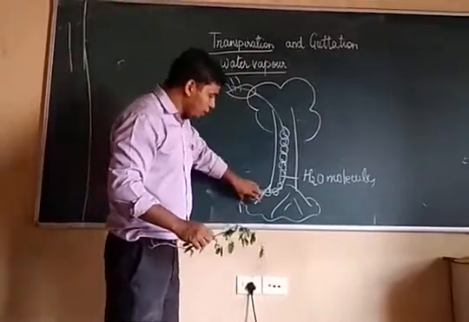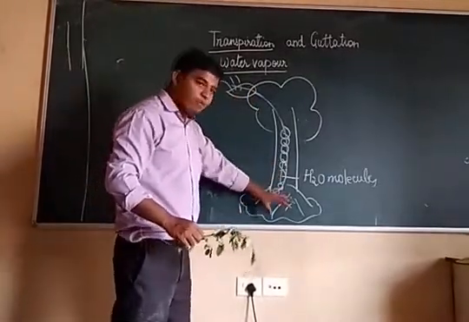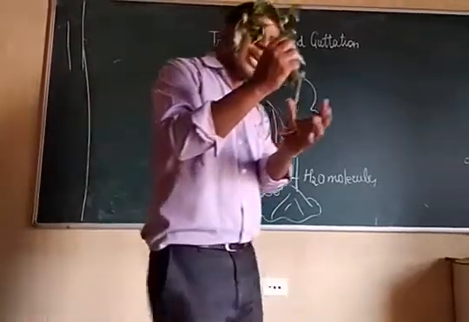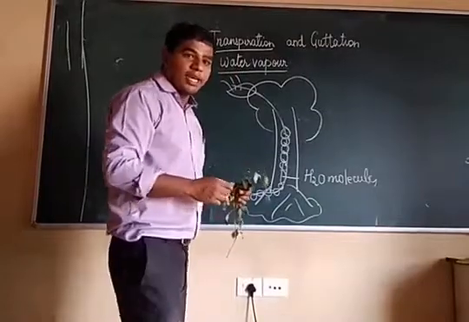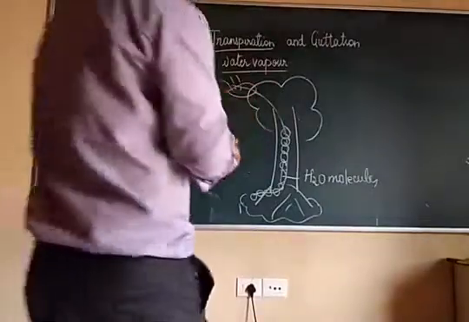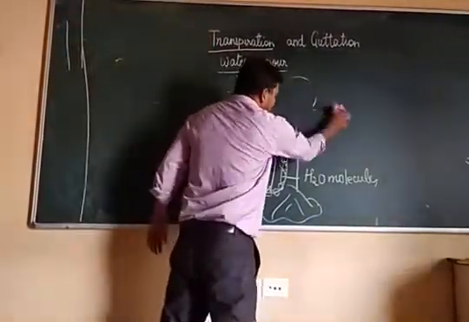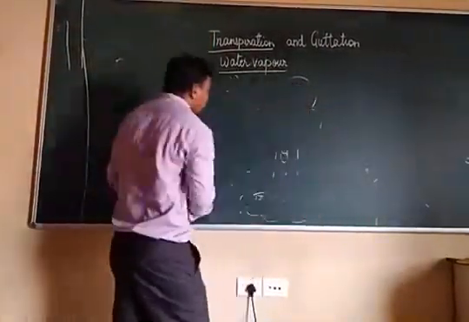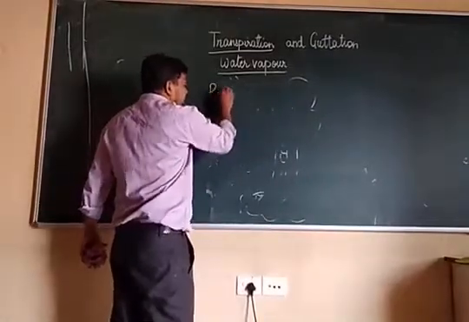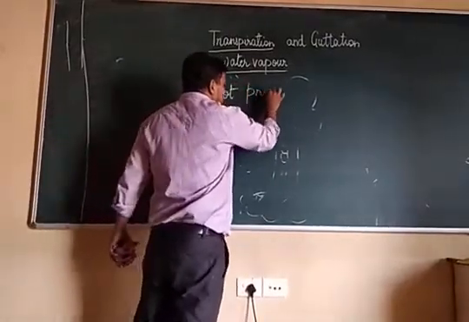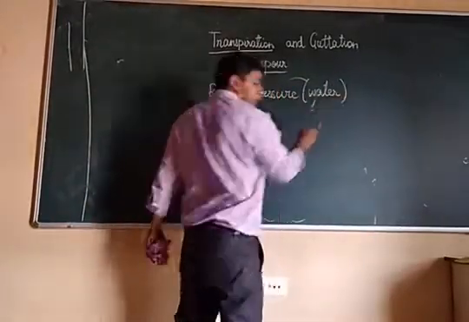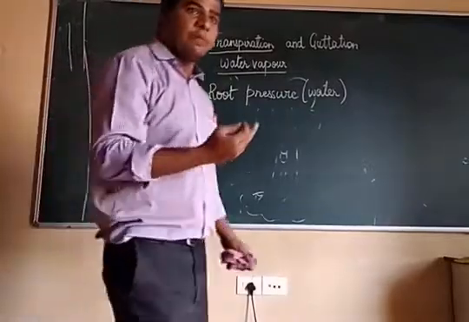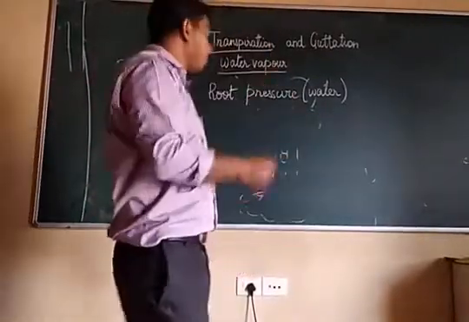So this absorbed water will move up, first because of the root pressure which is there in the root, and second is due to transpiration pull. Got the reason for continuous flow of water? So water is absorbed because of root pressure, that is, there is pressure in the water in the roots because of absorption of water, and water moves up.